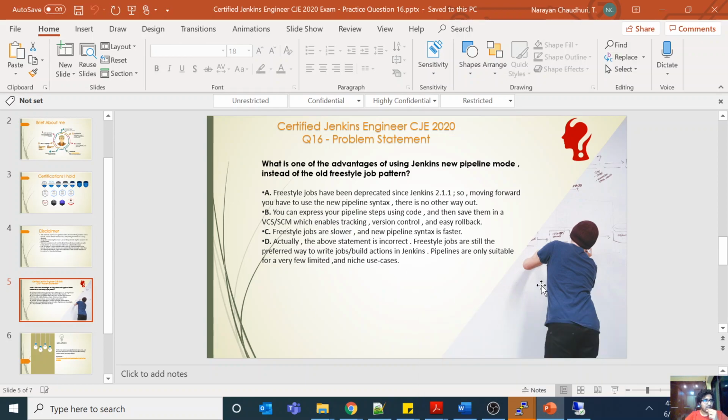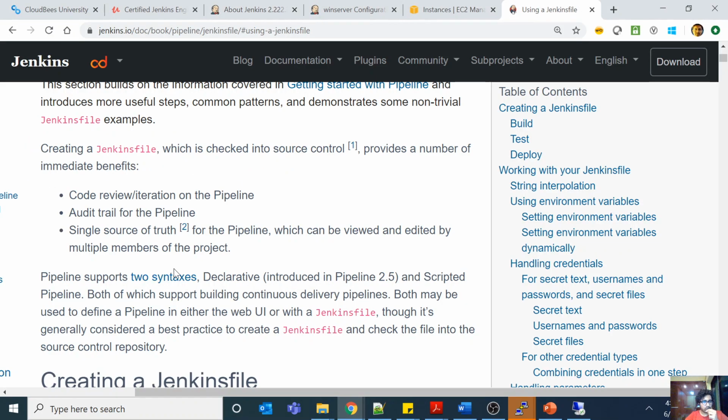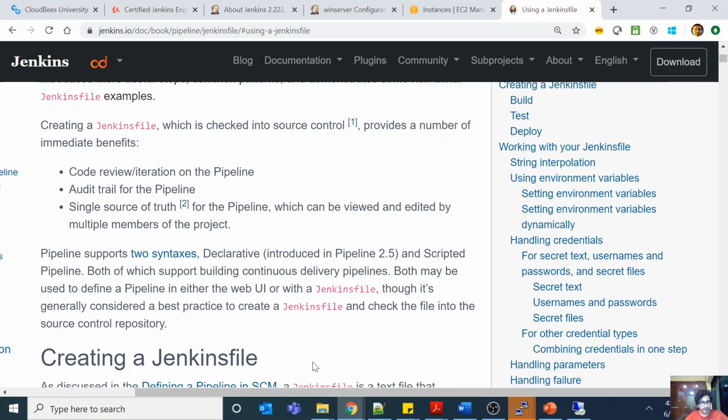No. You can see a lot of blogs and a lot of official CloudBees communication where everybody is saying to go forward with the pipeline jobs, pipeline syntax. And even in the pipeline syntax, if you go via this document, you will find that there are two types of syntaxes: declarative, which was introduced in 2.5, and scripted.